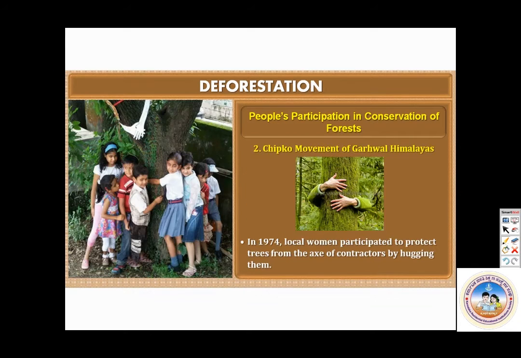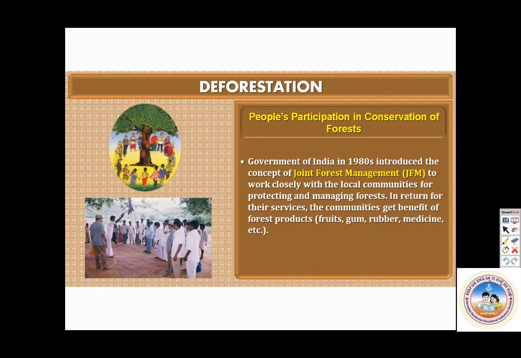Then there are other movements. Chipko movement of Garhwal Himalayas. In 1974, local women participated to protect trees from the acts of contractors by hugging them. This is called the Chipko movement. The same movement is there in Karnataka also, called the Appiko Chaluvali. Whenever trees had to be protected, they did this. So people also participated in conservation.